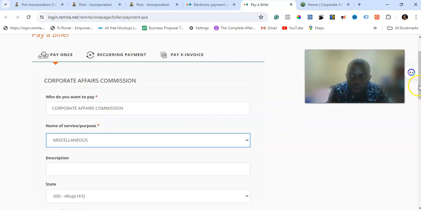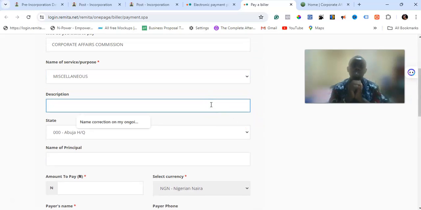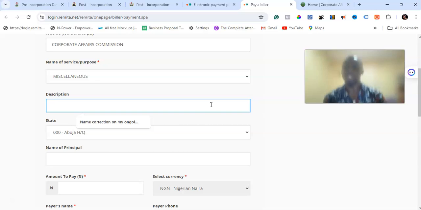So now you come down here and specify the description of this payment, right? You have to be specific on the kind of payment. You have to use the right set of words. So let me quickly show you the way you're going to describe. You're going to say payment.